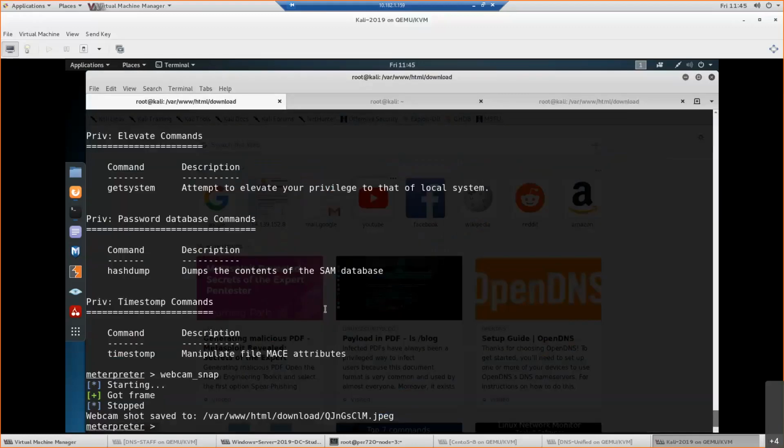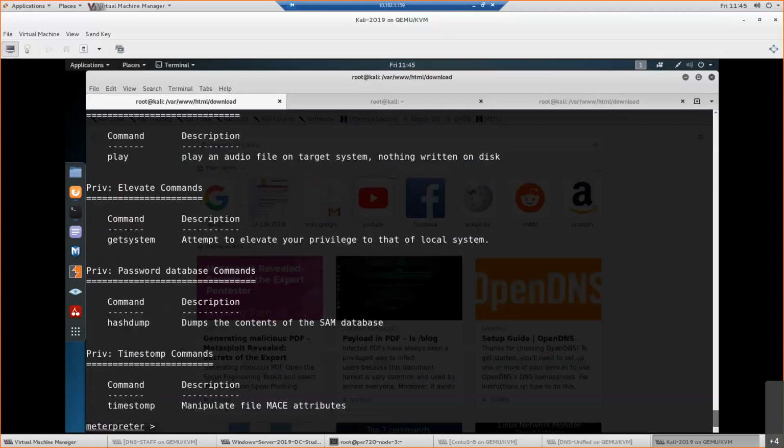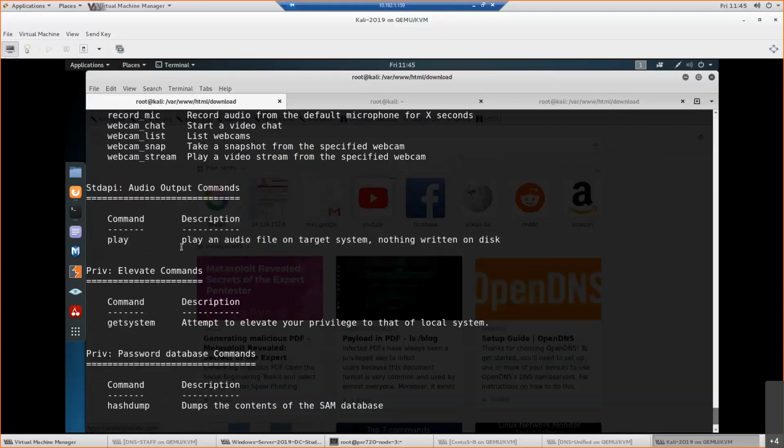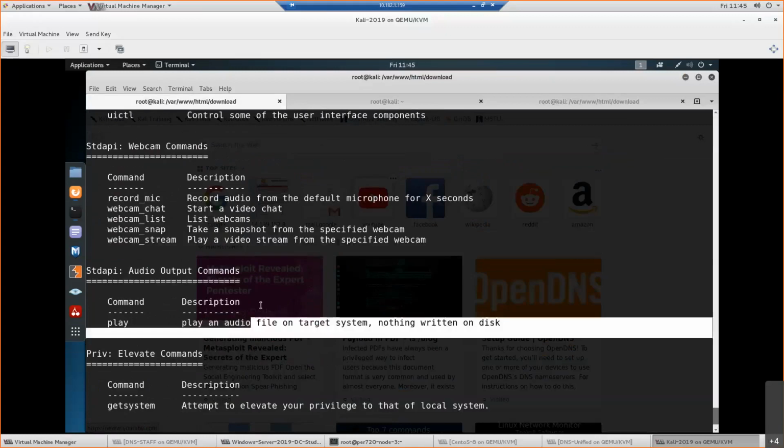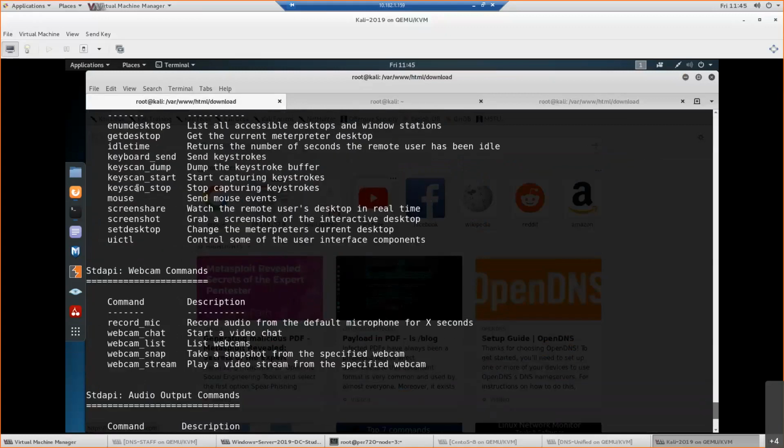What else can I do? I can do a lot of things. I can even play some audio files on that system. I can even see the keystrokes, right? Whatever he is typing on the keyboard, I can get. Whatever username and password I'm typing, I can get here. Mouse events I can share. Screen share: whatever he is doing, that screen can be shared to me.